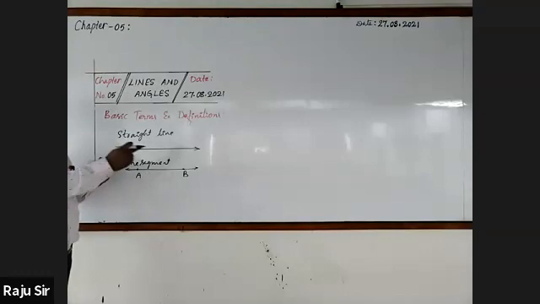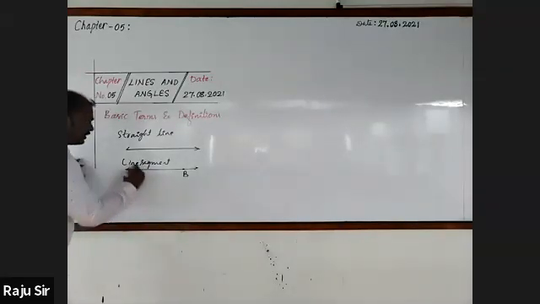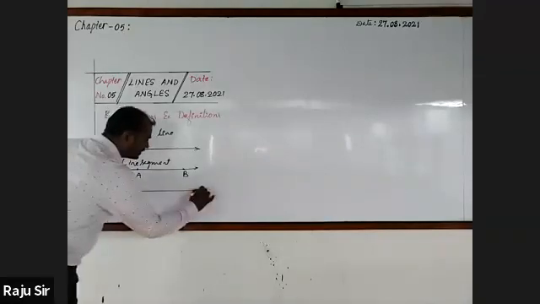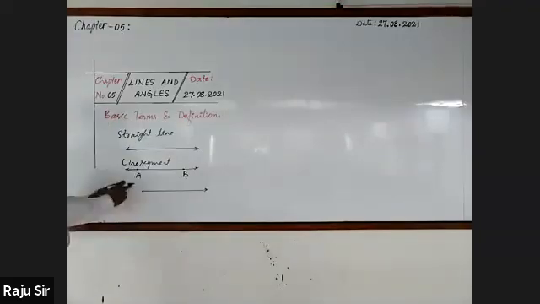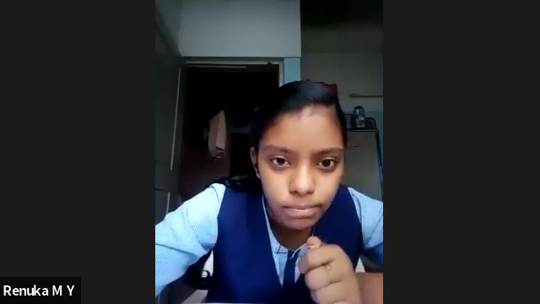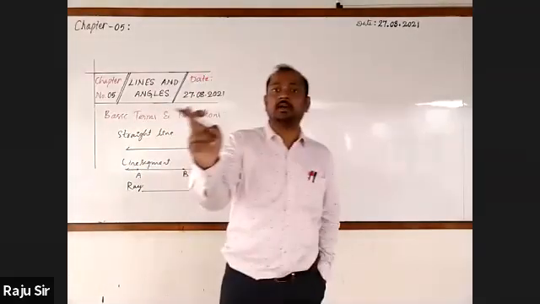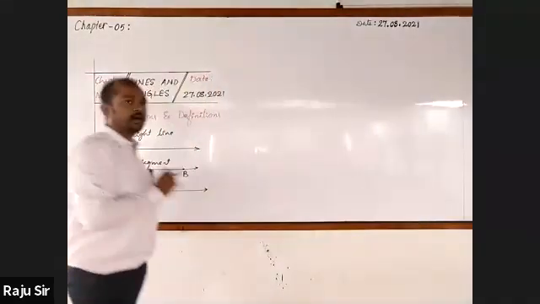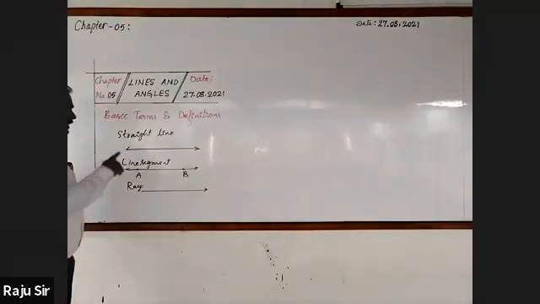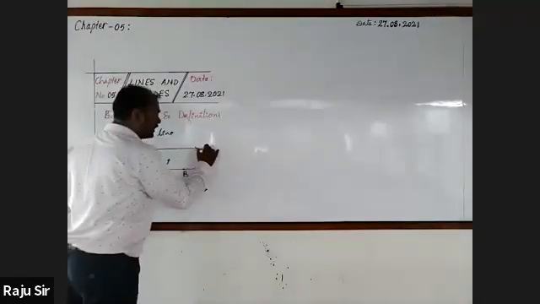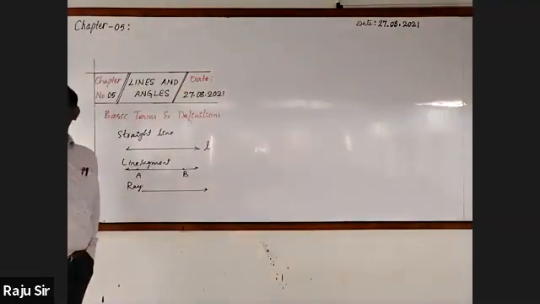Okay, now we have marked 2 points. I mean, if the end points are known, you can go for measuring the line. Next, I'm going to take a part of a straight line in which only one end point is there. Other end can be extended. A part of a line which can be extended on one side only is called a ray. In general, straight line is denoted as l, m, n like this with the small letters.